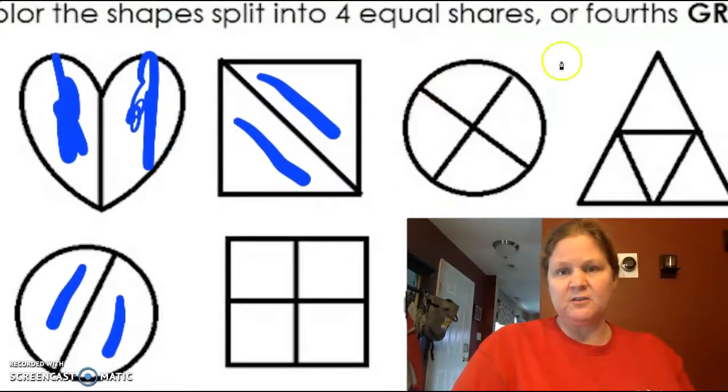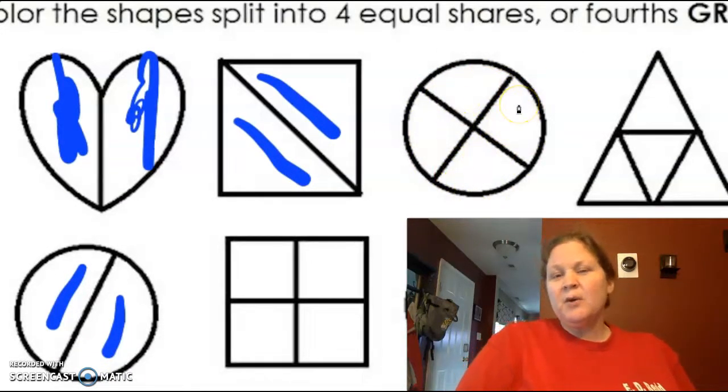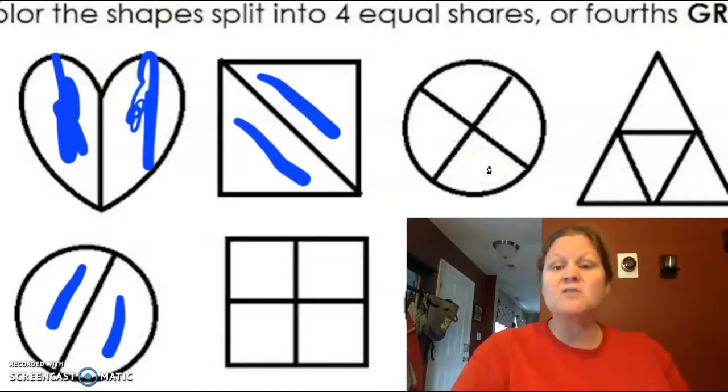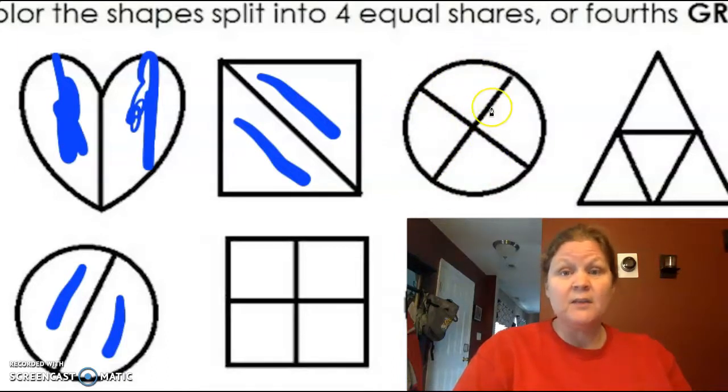Look at this circle. Everybody see this circle right here? How many parts do you see in that circle? 4. And they're all the same size. So this is a fraction as well because they're equal parts.